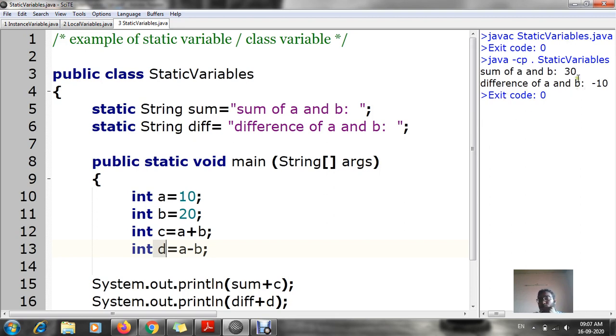Understood? So this was your today's topic, that is the classification of variables. Classification of variables can be divided into three parts. How many types of variables are there? First one is local variables, second is the instance variable, and third one is the static variable, which is also known as class variables. Understood? This was your today's topic.